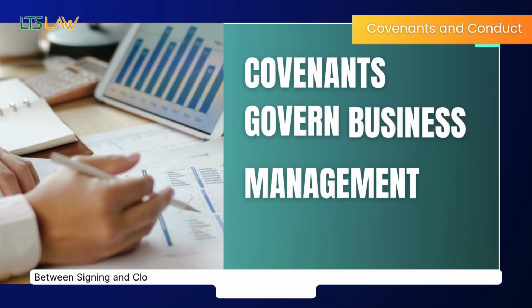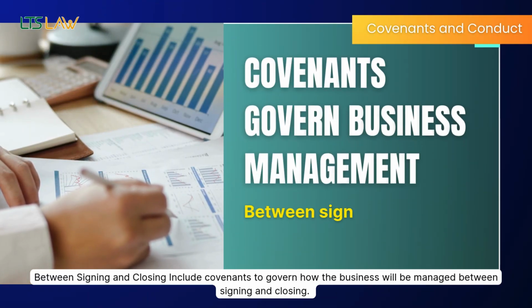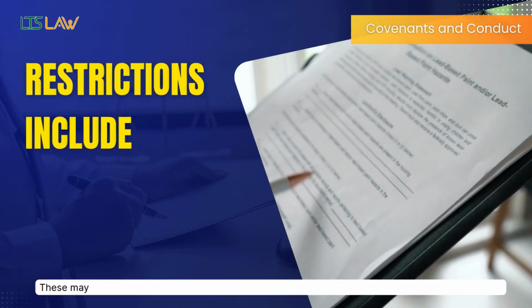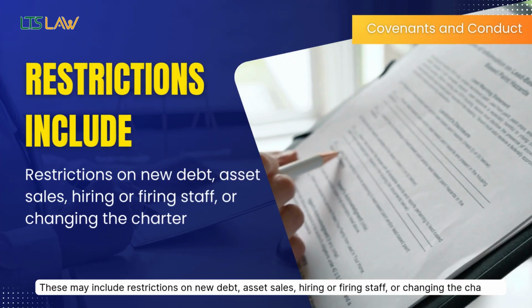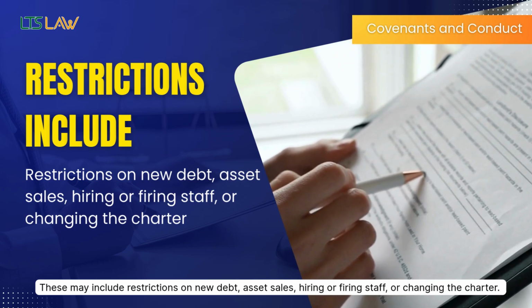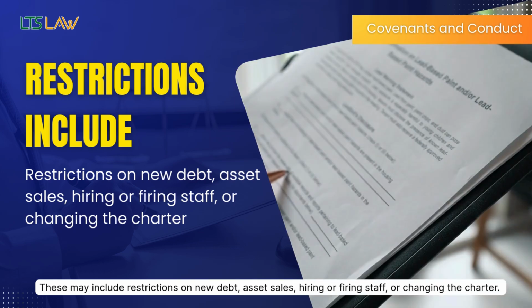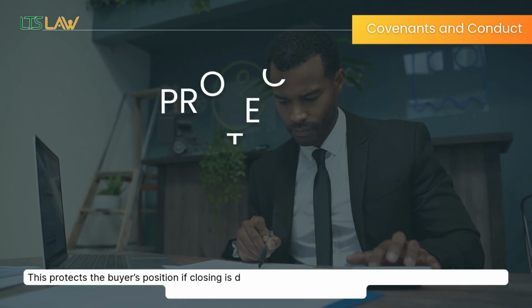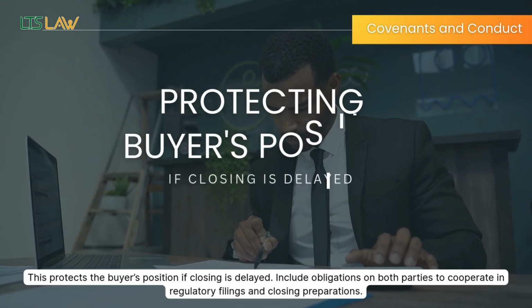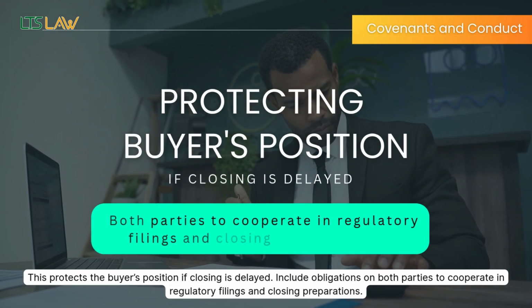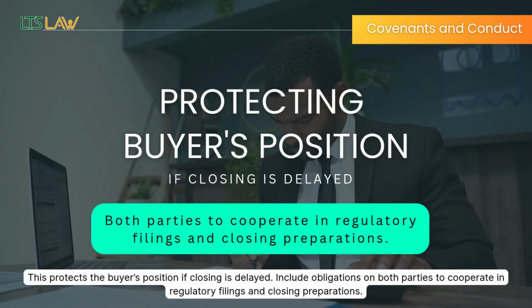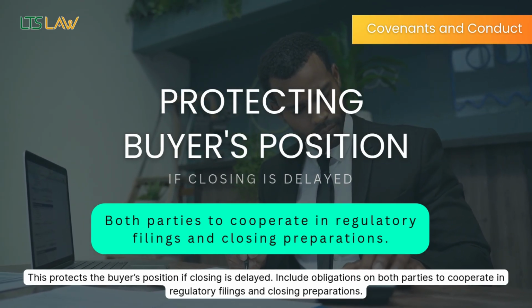Between signing and closing, include covenants to govern how the business will be managed. These may include restrictions on new debt, asset sales, hiring or firing staff, or changing the charter. This protects the buyer's position if closing is delayed. Include obligations on both parties to cooperate in regulatory filings and closing preparations.